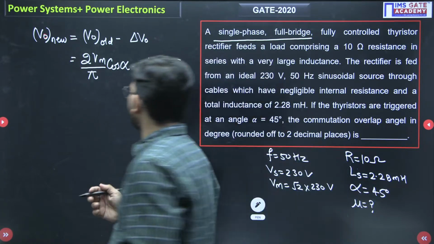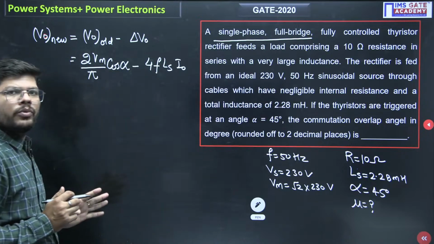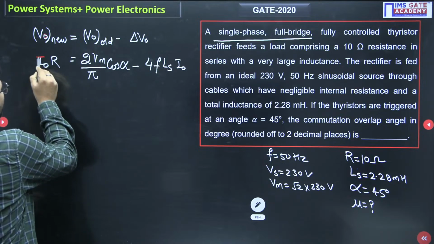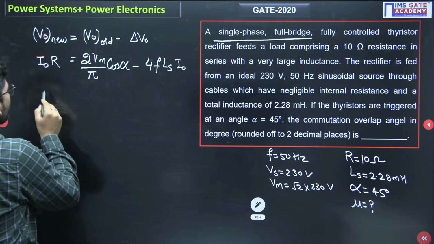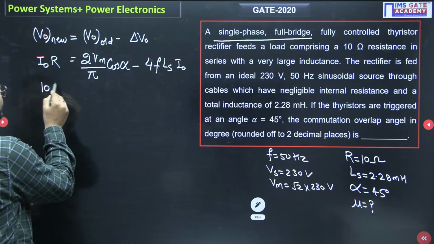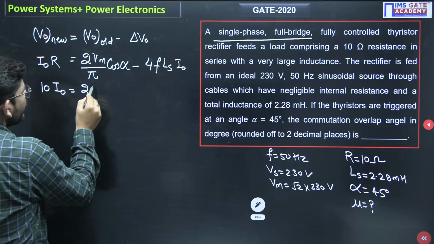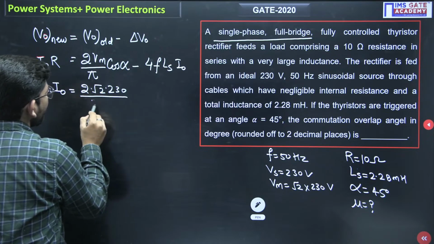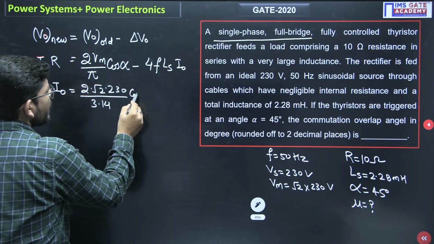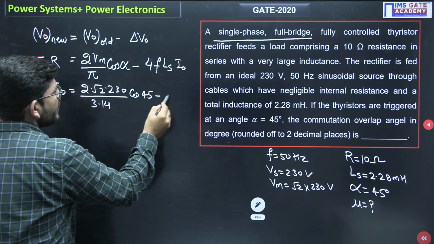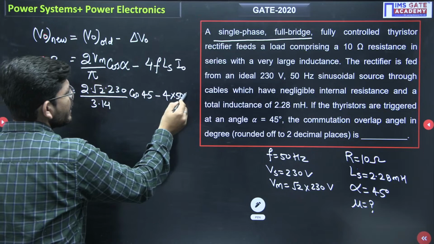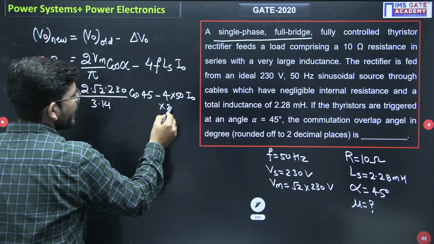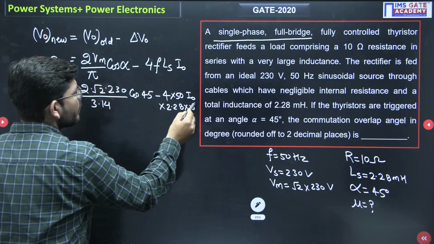Okay, so just see. Now V naught, if you have to find output voltage, you can find it at any time with I naught into R, the current into resistance. Now just put the values. Resistance is 10, so we will get 10 I naught. That equals root 2 into Vm, which is 230, divided by pi, which is 3.14, cos of 45 minus 4 f, which is 50, into I naught, and what will be Ls? Ls is 2.28 millihenry, meaning 10 to the power minus 3.